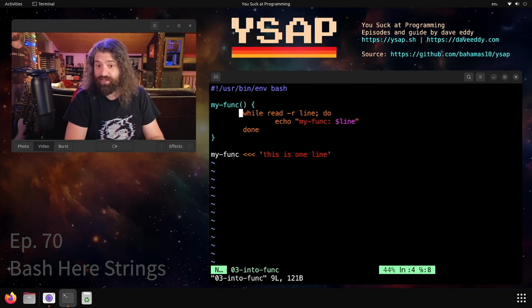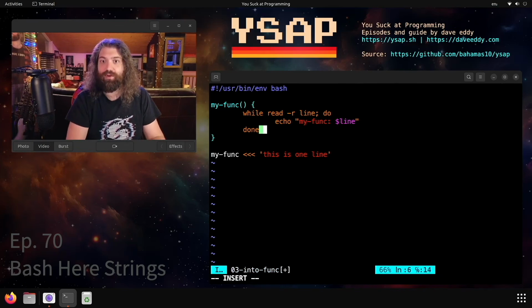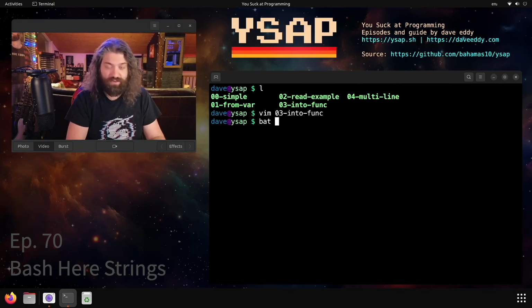We declared a function. This function does a while read line. That means it continuously consumes standard in. We're not doing any sort of redirection here. We don't have the name of a file or anything. We're just going to read from standard input, and the standard input of a function is right here. So we're going to read this in. So if we run that, here's what the source code looks like.